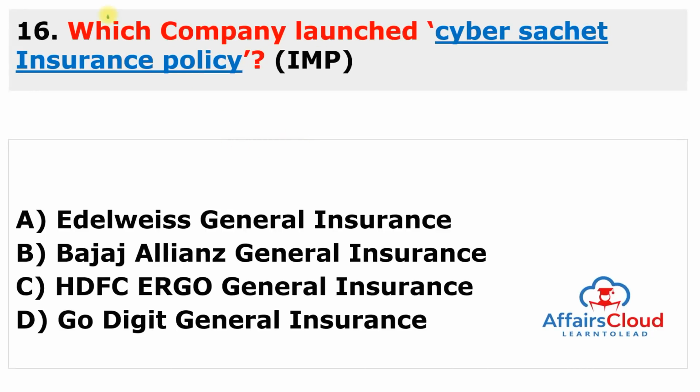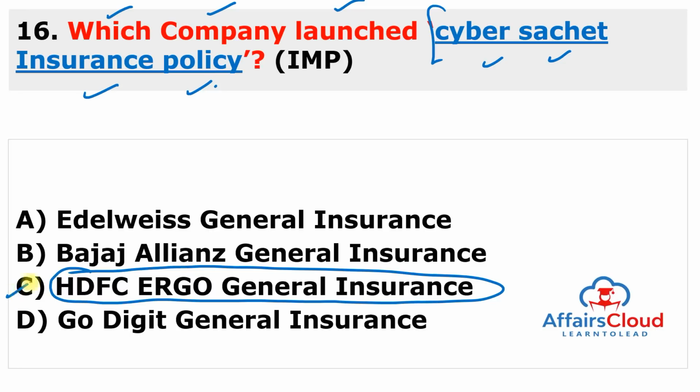Here is the question. Which company launched the Cyber Sachet insurance policy? So remember the name of the insurance policy. It is the Cyber Sachet insurance policy, and this is launched by HDFC Ergo General Insurance. So the answer to this question is C.